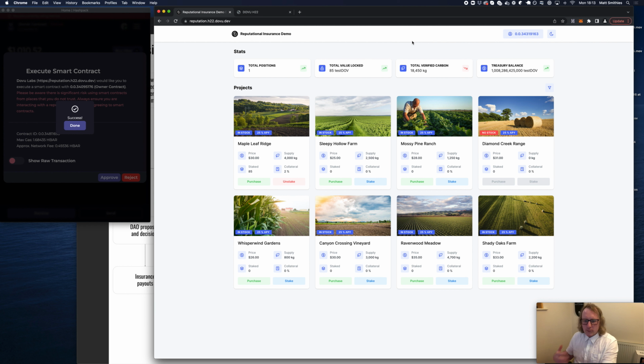But what's the kind of big picture here? Now, there are certain projects. There's Wise, there's Woo, there's Hex, and something we're going to explore here is this idea of if you're not going to stake, you don't really get anything in return because you're just looking at the smart contract.